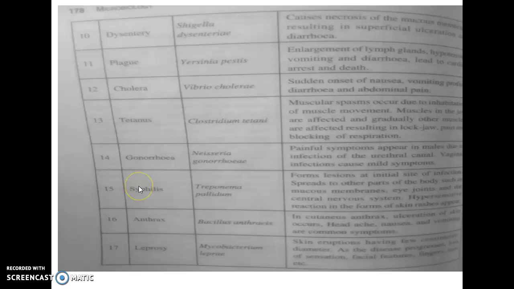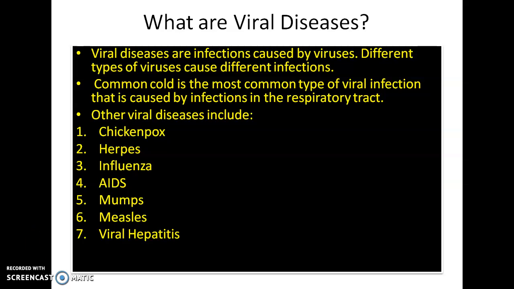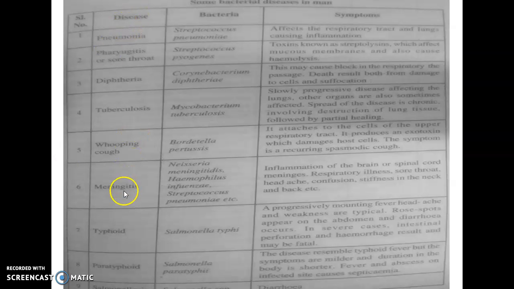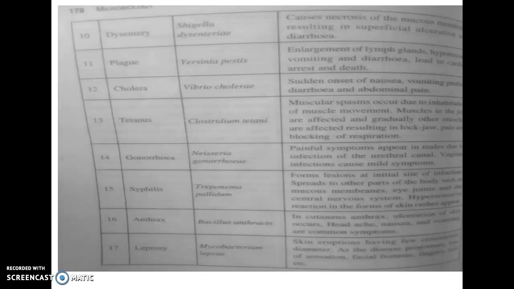So actually, we can divide this whole set of bacterial diseases into three different categories. First, bacteria causing infections on the respiratory tract. That includes pneumonia up to meningitis. Then typhoid, paratyphoid, up to tetanus are the bacterial diseases mainly caused by infections on the gastrointestinal tract, that means affecting the gastric system.